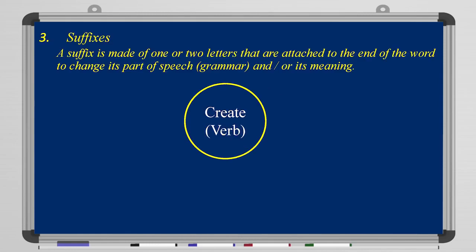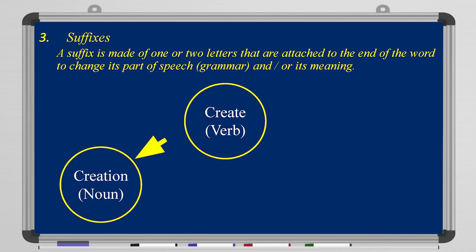Now, we have another rule, which is the suffixes. A suffix is made of one or two letters that are attached to the end of the word, to change its part of speech, which is the grammar, and or its meaning. Let's take create here as an example. So create is a verb. If we change the suffix, which is the last part of the word itself, we can add, for example, tion. Creation becomes a noun, or maybe creator, that's also another noun. We change the suffix and also change the part of speech and the meaning.